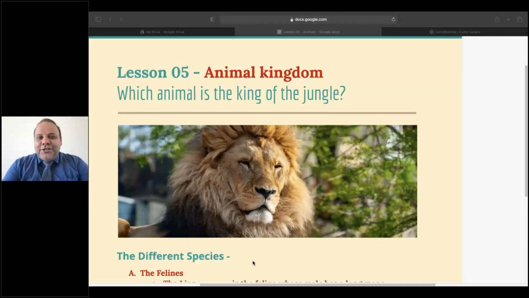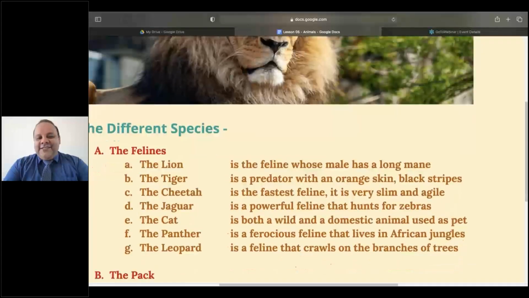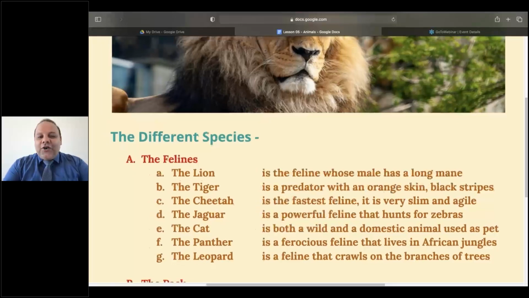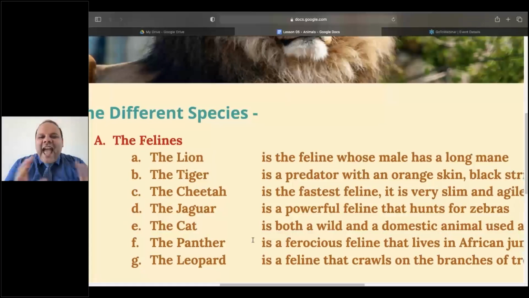felines. Felines are the group of creatures that belong to the family of cats. It could be lions, tigers, cheetahs, jaguars, cats, panthers, leopards, all of them.